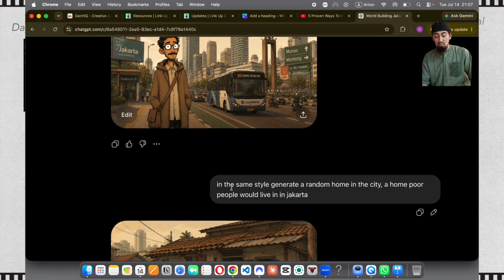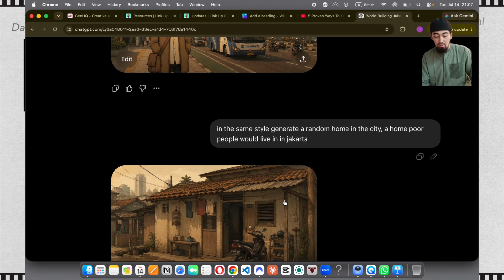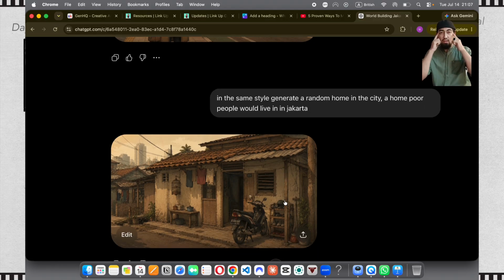Then what I said is, in the same style, generate a random home in the city, a home poor people would live in Jakarta. Now, the reason I did this is because in my head, I already have a story of how I wanted it to take place. Because if you remember in the ideation where I said I saw a family riding a motorcycle, in my head, I already made a short story where it starts at home, then they're on the road, then the daughter's being taken to school and so on.